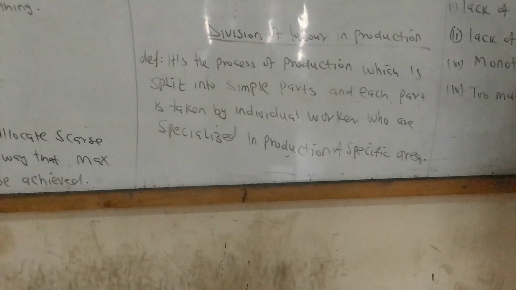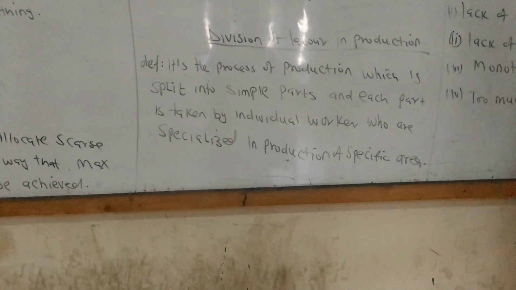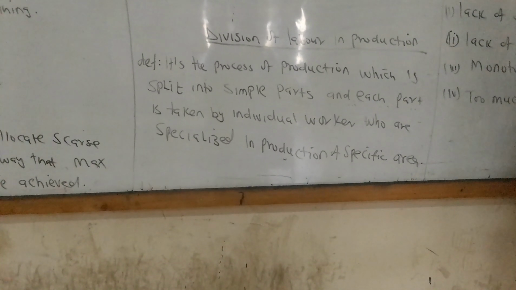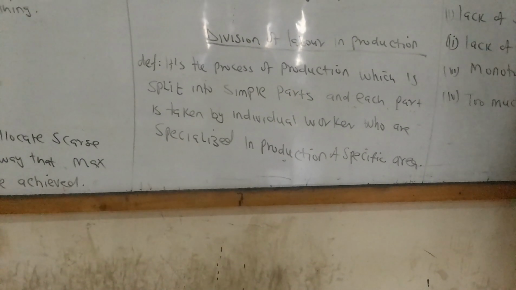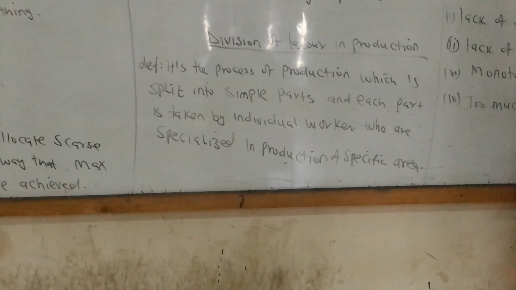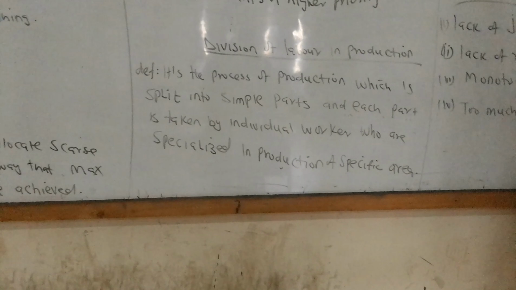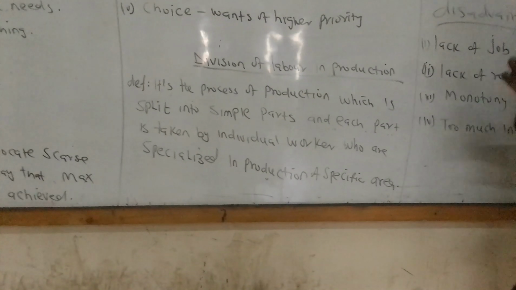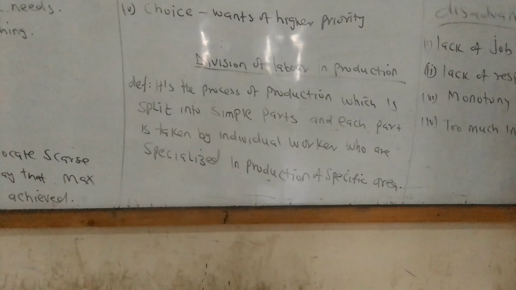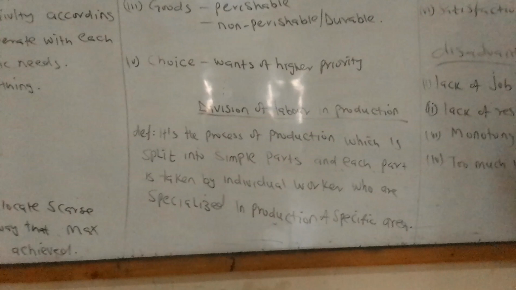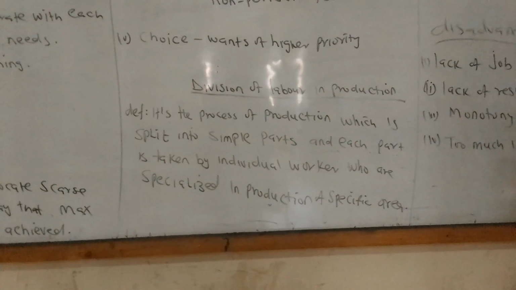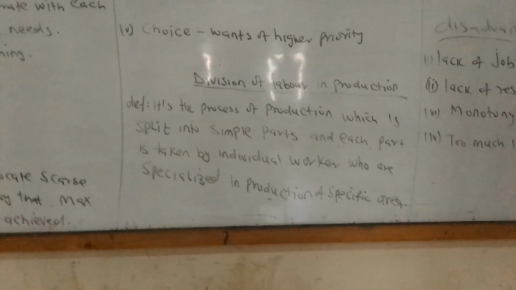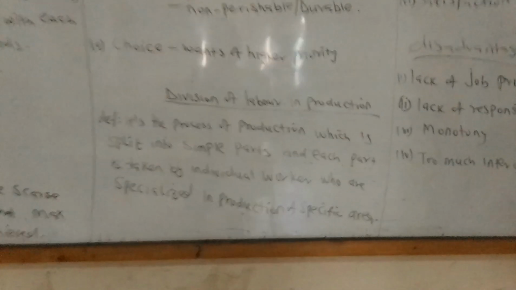Let's take an example. If you are specialized in engineering section, that means you'll be able to do the engineering section. We have another one who is concerned with maybe management section. We have those who are maybe able to do their work in different sections. That means each person will be able to do his or her own activity depending on his or her own specialization area. And then apart from that, we now want to know what are some of the advantages and disadvantages.